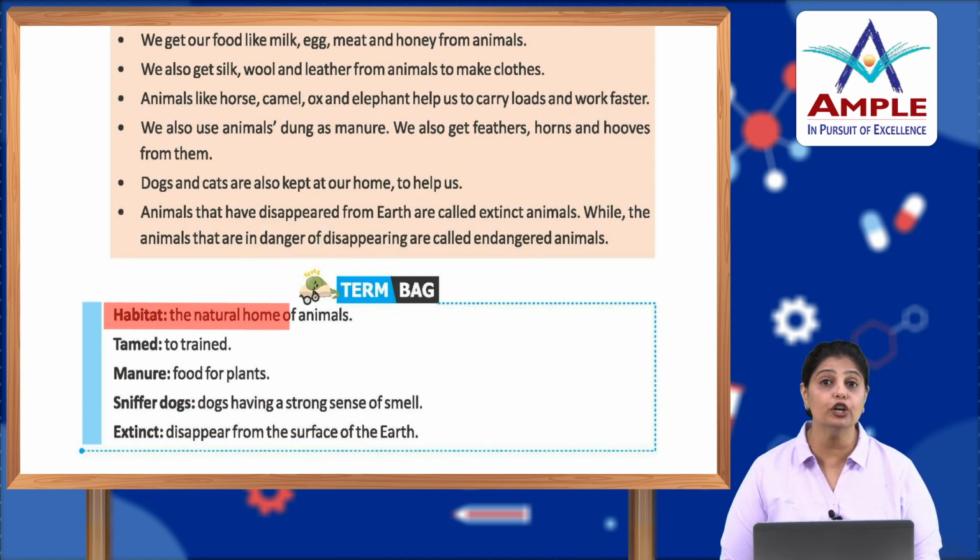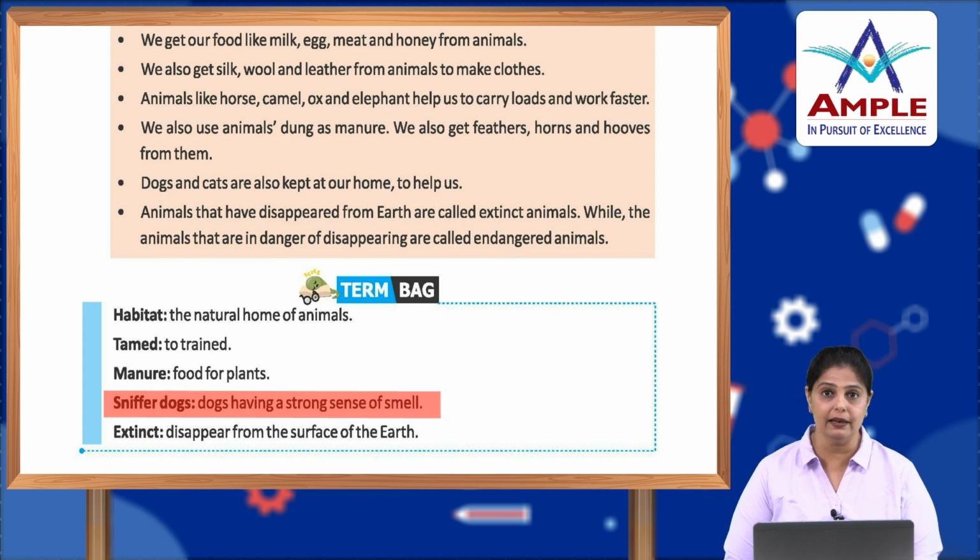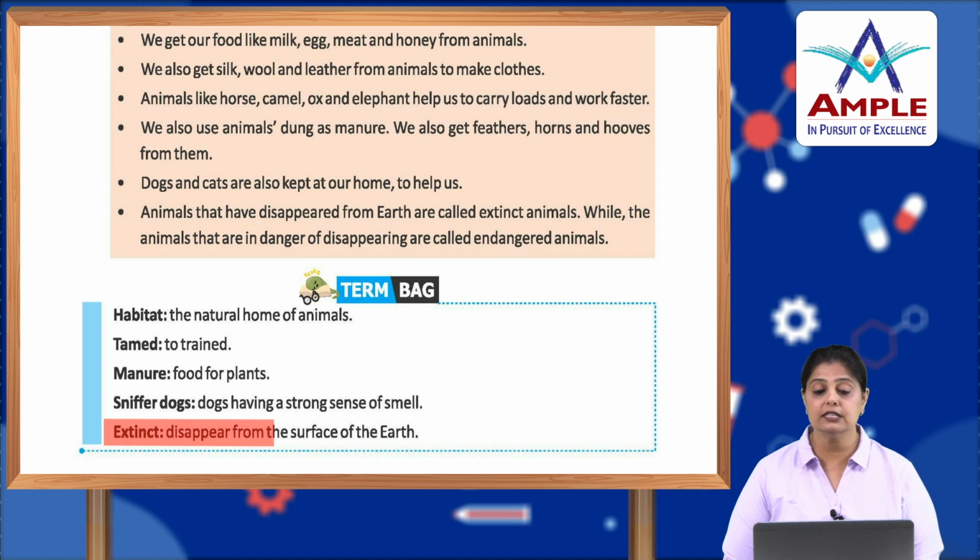Now, let's look at the terminologies through the term bank. Habitat means the natural home of animals. Tamed means to be trained, to train them. Manure is the food for plants. Sniffer dogs. Now, these dogs have a strong sense of smell and they are generally kept by the policemen to catch the criminals. Extinct, disappear from the surface of the earth.